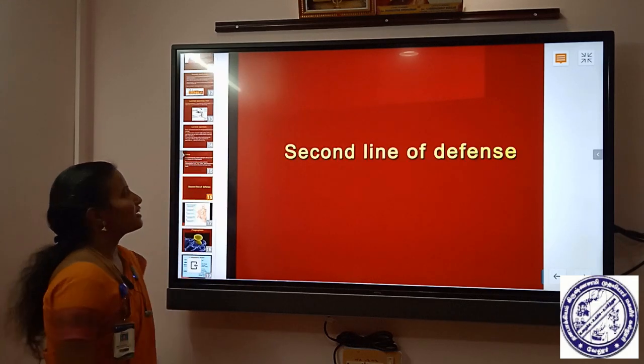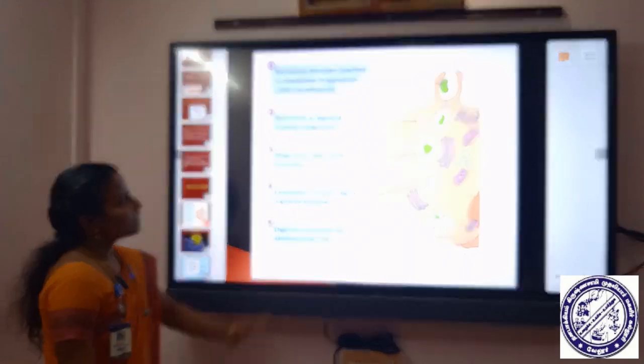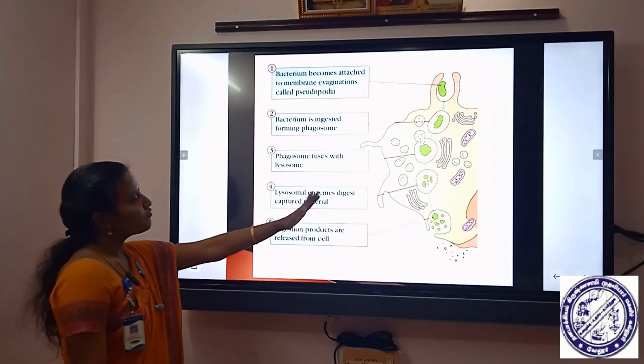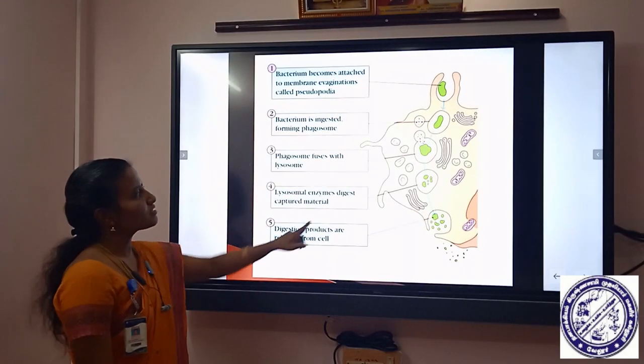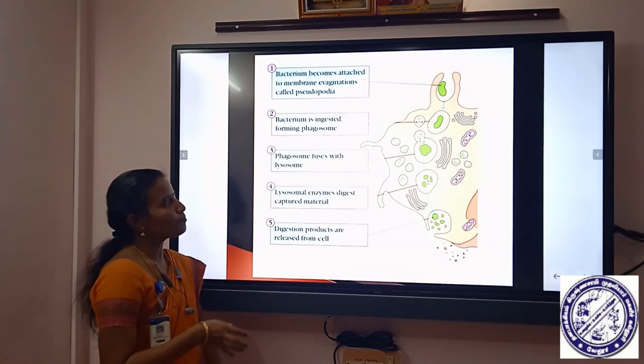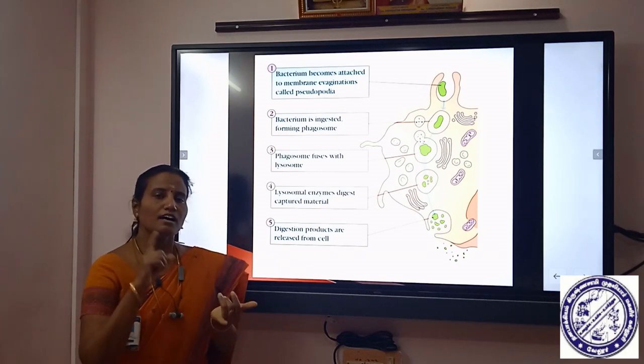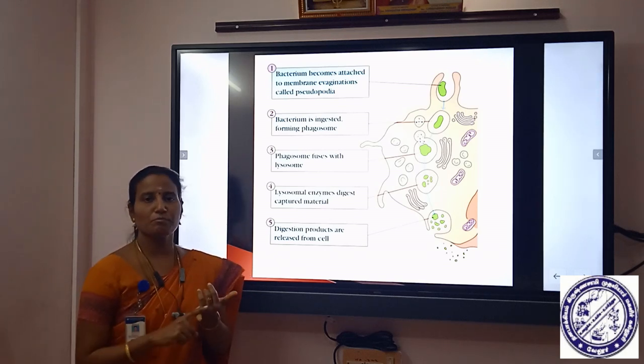Then coming to the second line of defense. Here is a phagocytic cell showing the phagocytic reaction. The second line of defense is brought about by phagocytic cells. Phagocytosis is the engulfment of foreign particles.